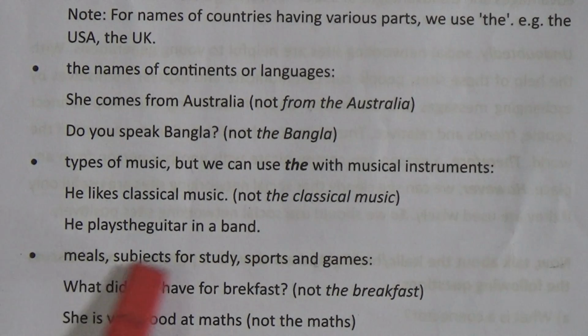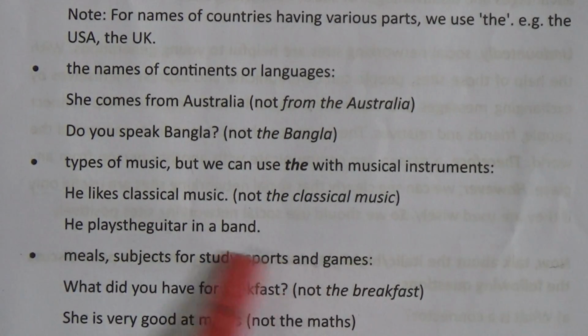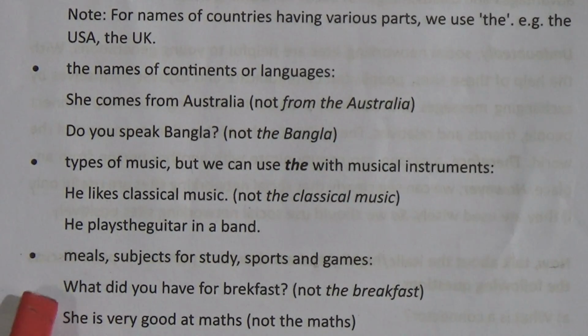Next one, meals, subjects for study, sports and games. Before these things, we don't use the article the. What did you have for breakfast? Not the breakfast. She is very good at maths, not the maths. I don't know how to play chess, not the chess. So in these cases, we omit the article.